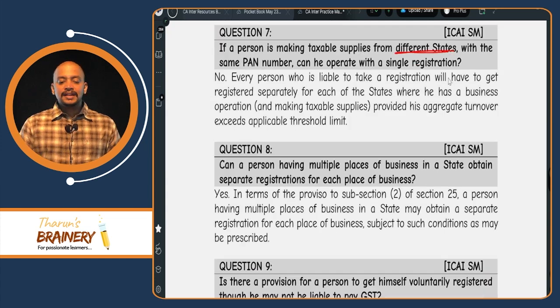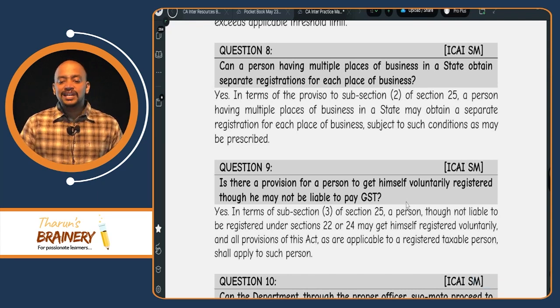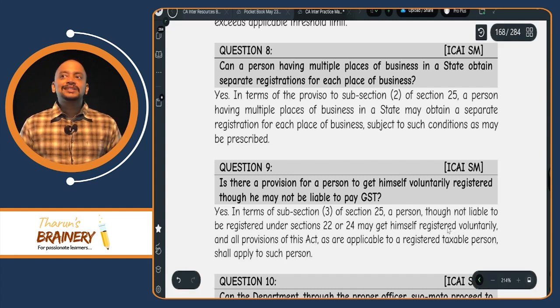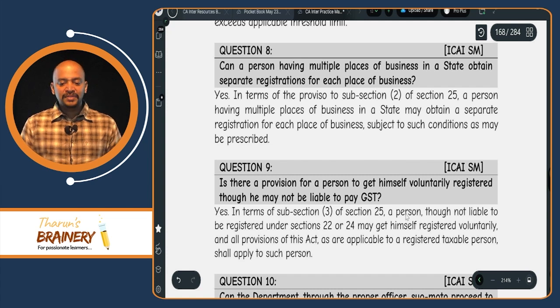Can a person having multiple places of business in a state obtain separate registration for each place of business within a state? It is optional. So within the state, when they have multiple places of business, either they can get a single registration or separate registration with respect to each place of business.